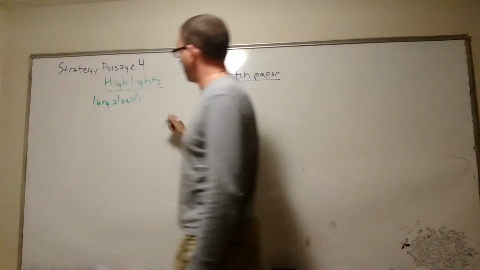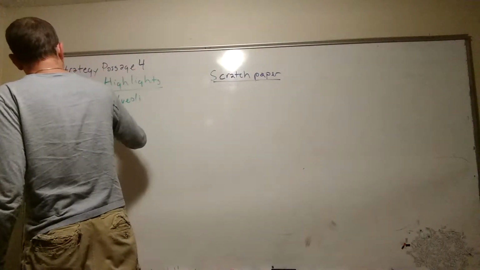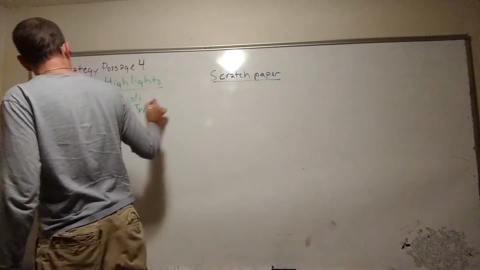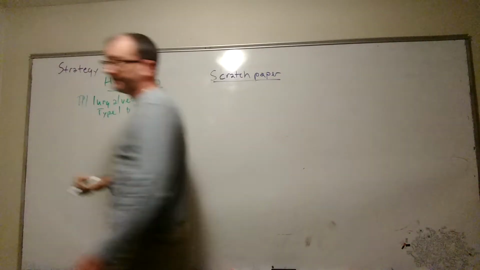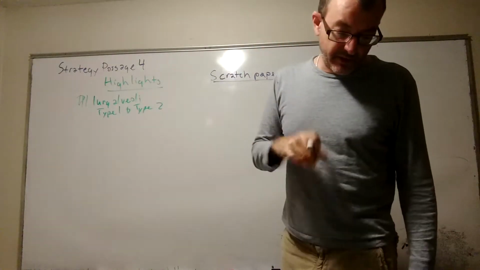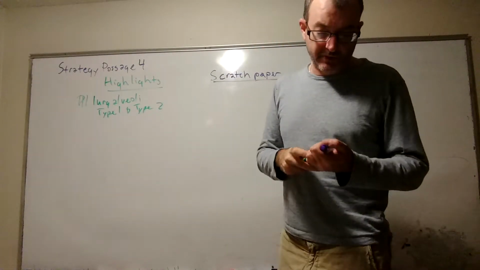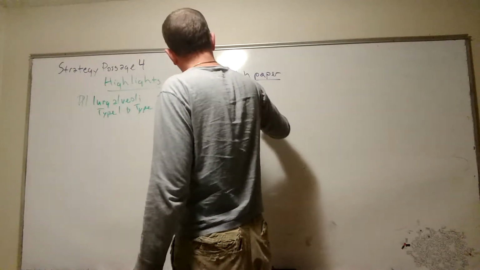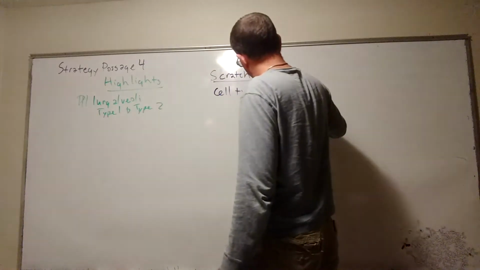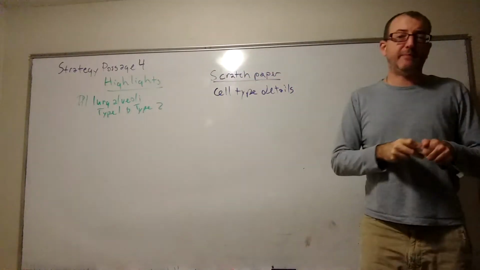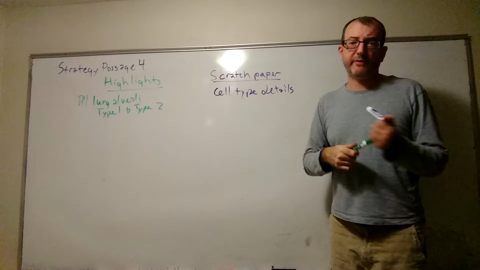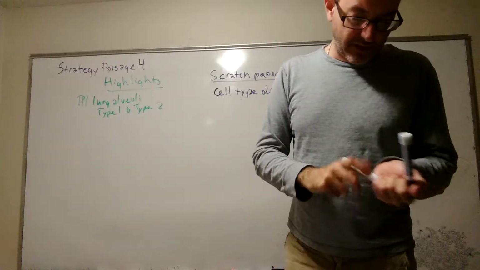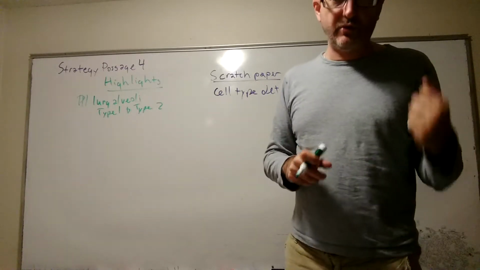And then we see also go on, I would also highlight type 1 and type 2. So that's in our paragraph 1 there. And you see they go on to describe those, and they give us some ratios and whatnot. So I would put on my scratch paper the cell type details, right? Cell type details there in paragraph 1 are being covered. Now, we go on, of course, they tell us a little bit more about those cells. We see that we get to paragraph number 2 here.